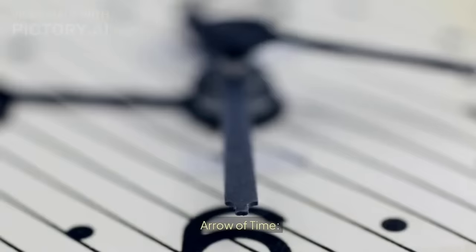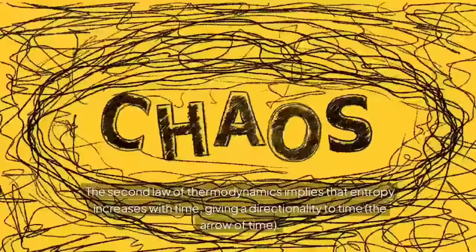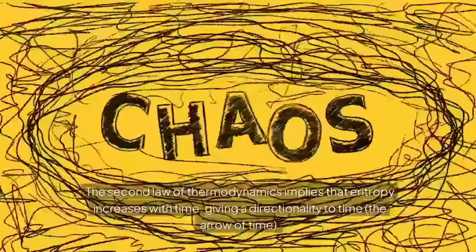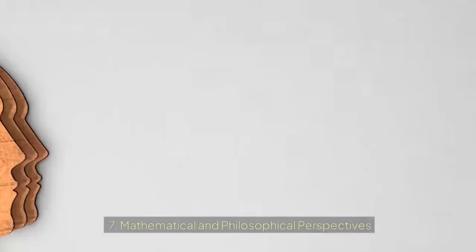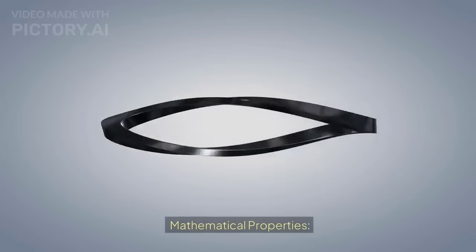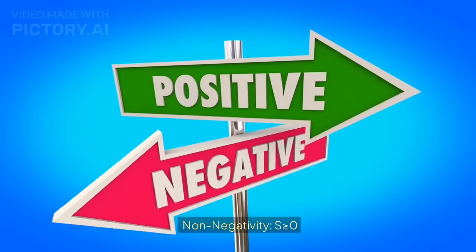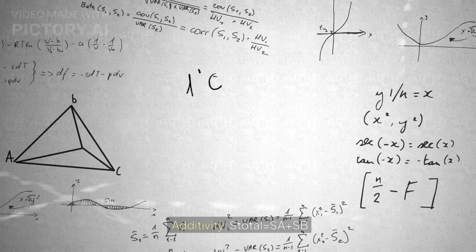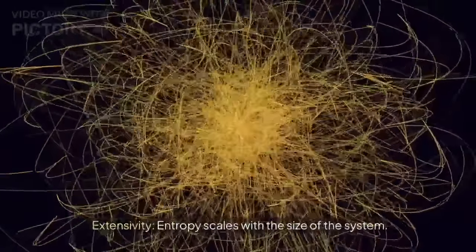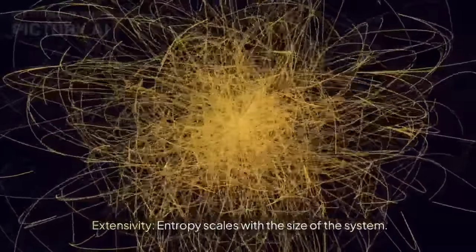Arrow of time. The second law of thermodynamics implies that entropy increases with time, giving a directionality to time, the arrow of time. 7. Mathematical and philosophical perspectives. Mathematical properties. Non-negativity: S is greater than or equal to 0. Additivity: S total equals SA plus SB. Extensivity: entropy scales with the size of the system.